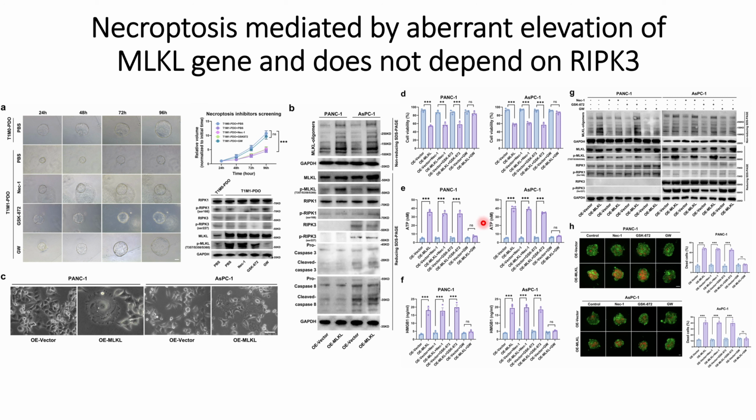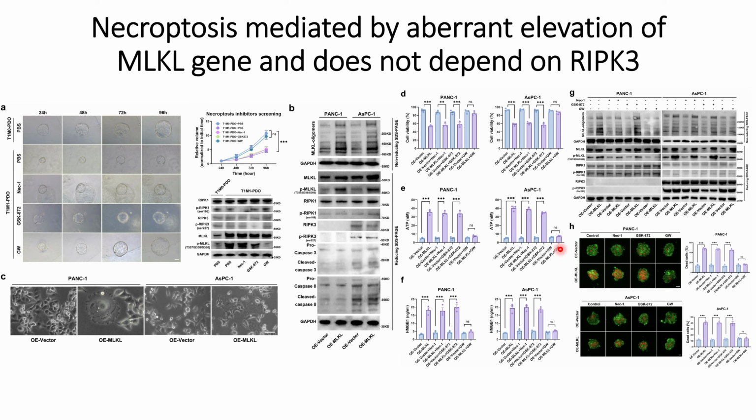pathways. And when they check the other intercellular components in the extracellular matrix, they can see the increase in the ATPs when they use MLKL gene compared to the vector case. However, when they use these inhibitors, they do not see any increase in the ATP. And the same thing they observed for ASPC, that is, when they use MLKL gene, they see the increase. However, when they use the inhibitors for MLKL, they do not see any increase.